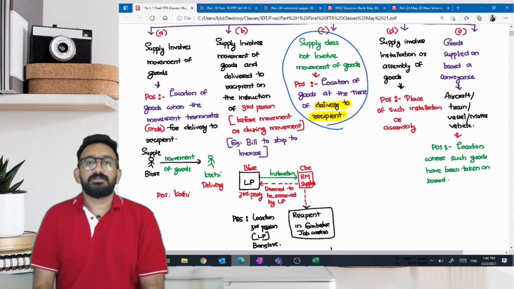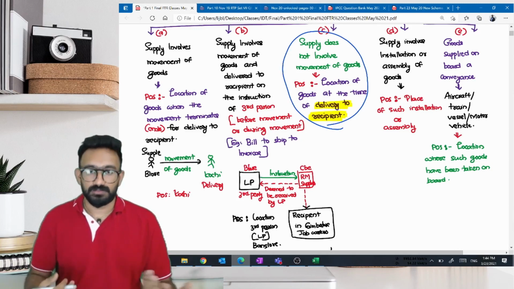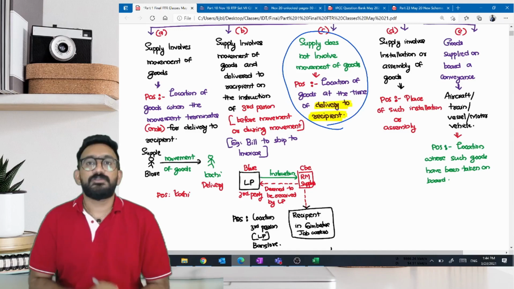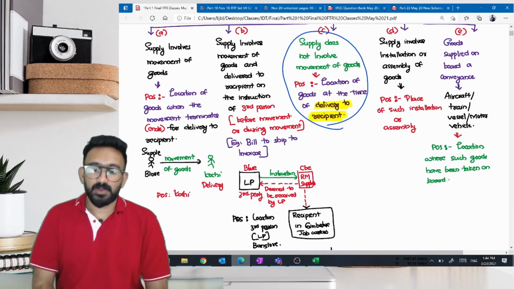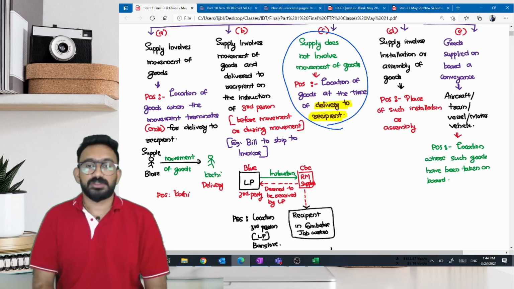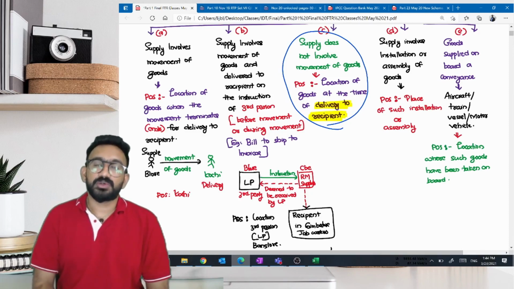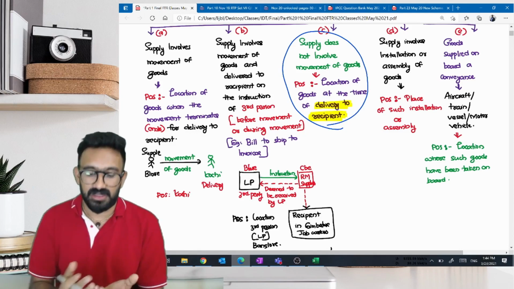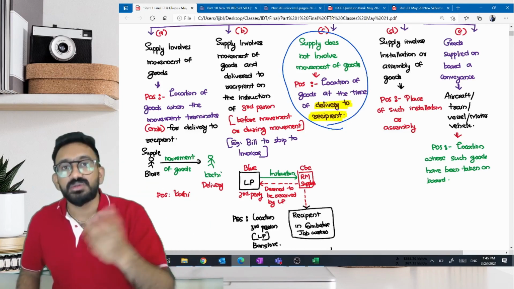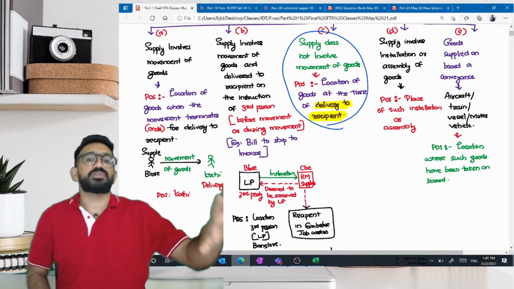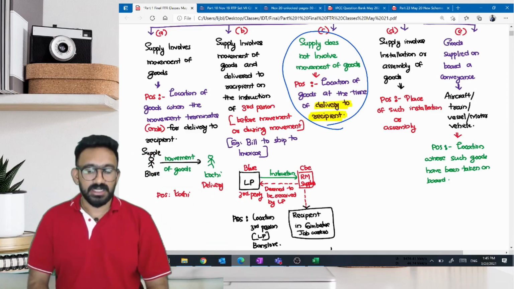What if it does not have movement? Say I went to MyG showroom, a mobile phone showroom, and I purchased a mobile phone from there. How do I determine the place of supply? Again I have to follow the goods. At the time I'm getting the delivery, there is no movement; I'm going and collecting it. At the time of delivery, where exactly are the goods? You just have to follow the goods normally. Are you guys understanding this?